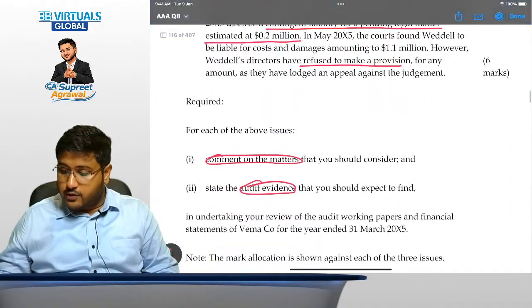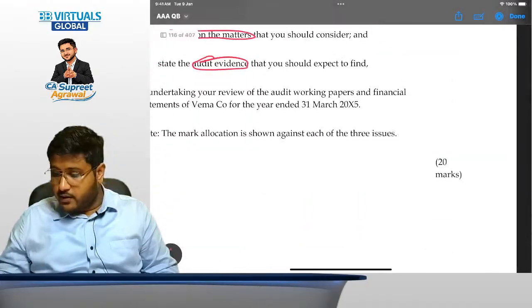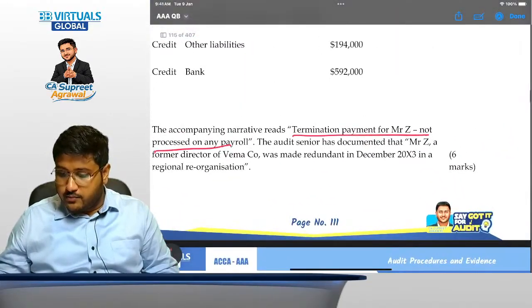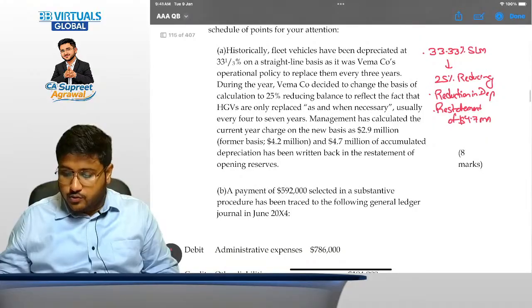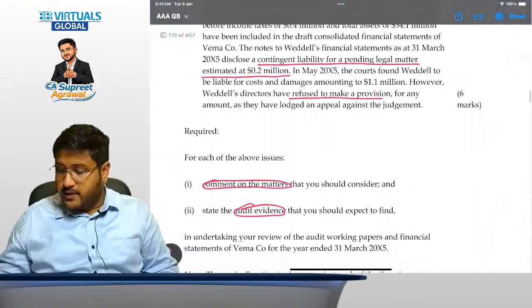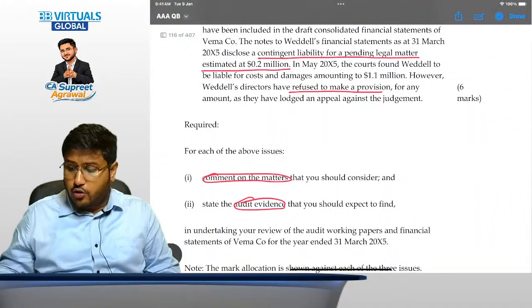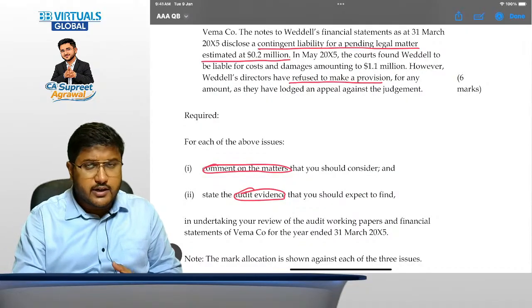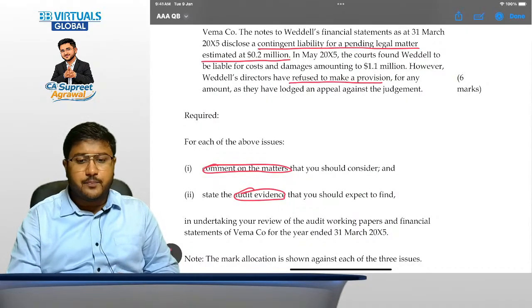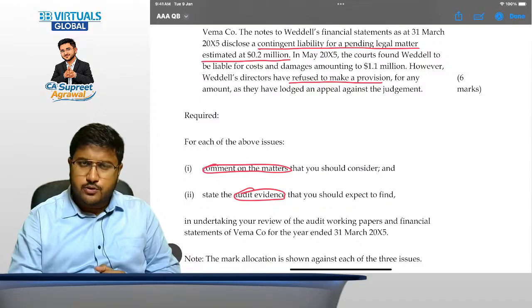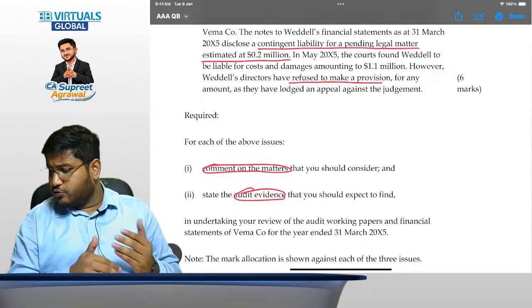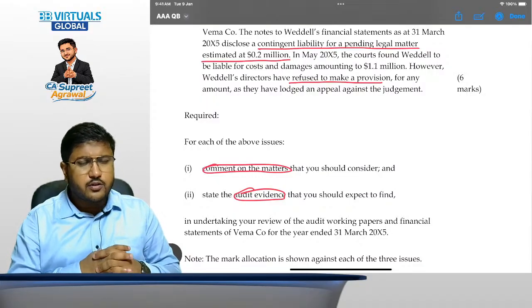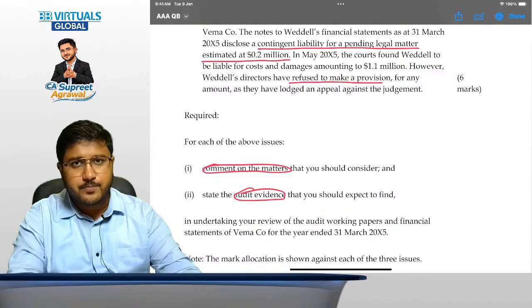Okay. So this is a total question of 20 marks, right? So please try to mention all the pointers. Along with that, please try to mention the audit evidence that you will be expected to find. Okay. So this is the question. Please take roughly 5 minutes to draft your answer, and then let me know once it is done. Yes.